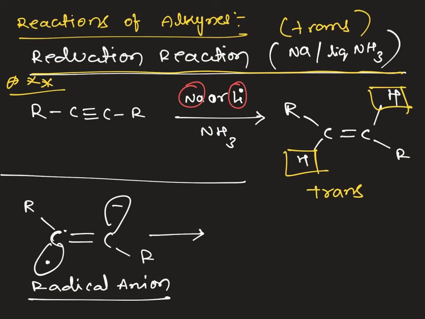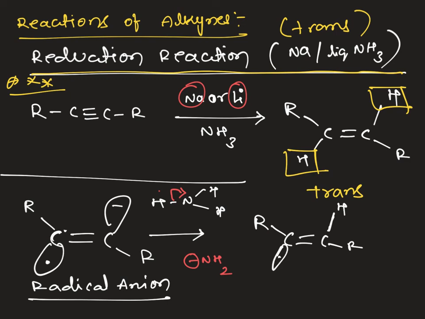Now ammonia is the source for the proton. This sigma bond is given to nitrogen, which leaves as NH2 minus, and H+ will attach to this carbon, which has the negative charge. Now hydrogen is attached with R, and here one single electron is there. Now the Na+ which is attached to NH2 is converted into sodium amide, NaNH2.